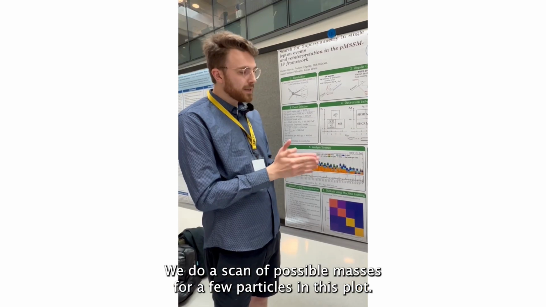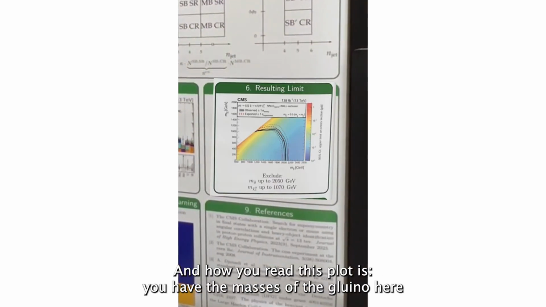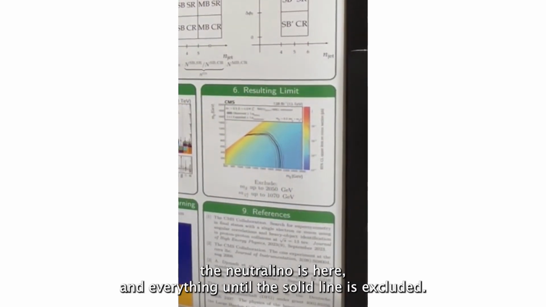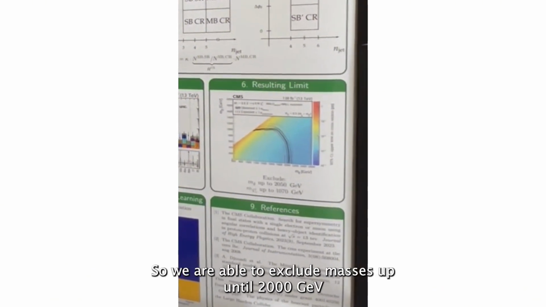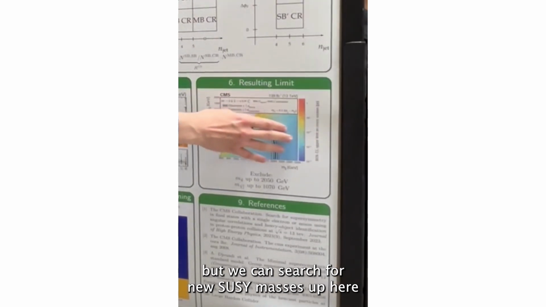We do a scan over possible masses for these new particles in this plot. And how you read this plot is, you have the masses of the gluino here and the neutralino here, and everything until this solid line is excluded. So we're able to exclude masses up until 2000 GeV, but we can search for new masses, using masses up here.